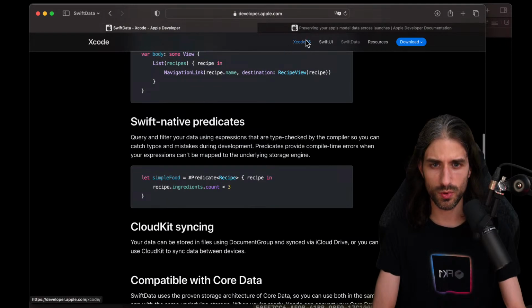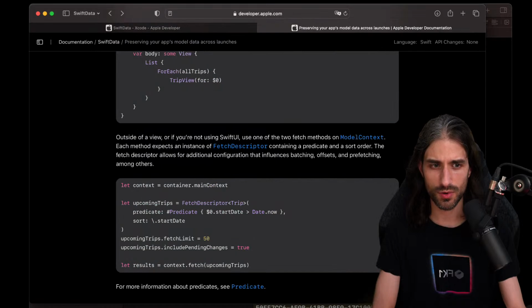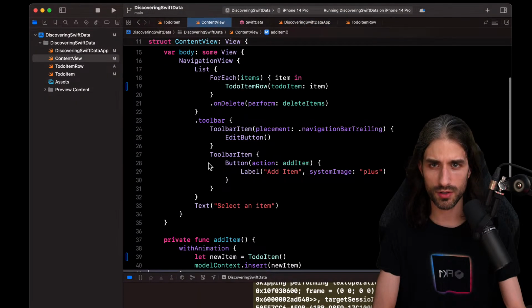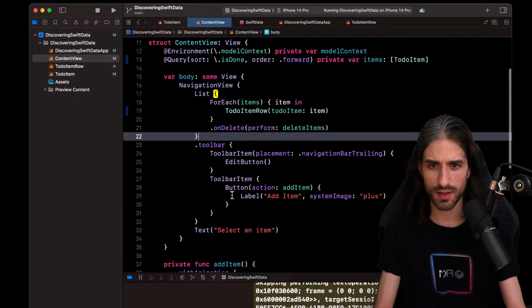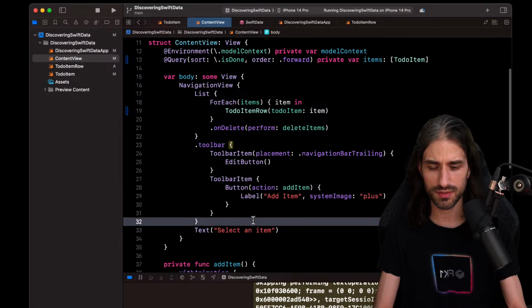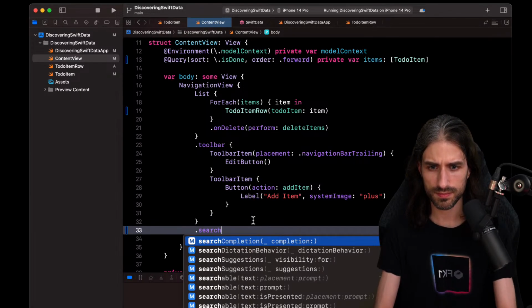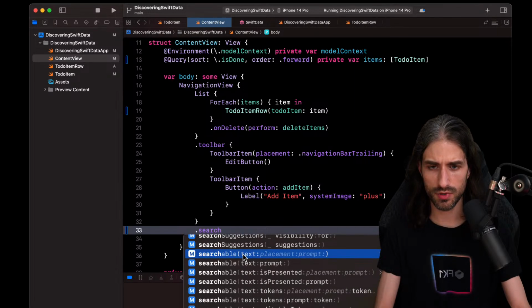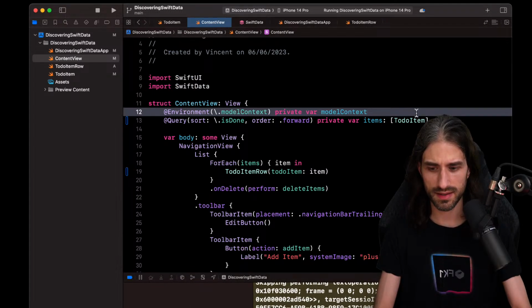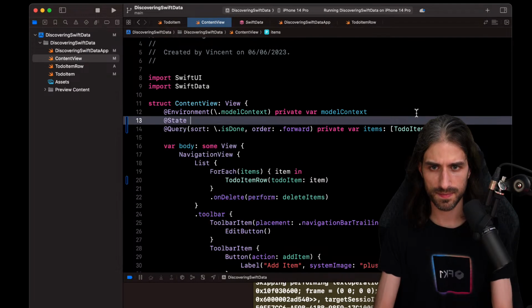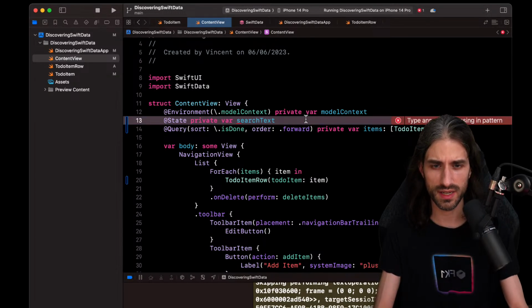So yeah, the predicate, you need to create it and then run it. So we'll need to add a search bar to our content view. This should be pretty easy by doing the searchable API. So just after the toolbar, if I do something like searchable, something like that. So here I will have an @State private var, search text, I'm going to call it, because if I call it search query, it's kind of confusing with this other query right here.